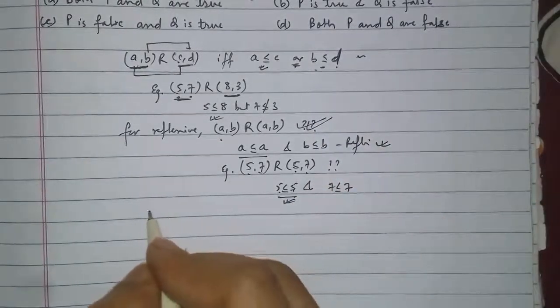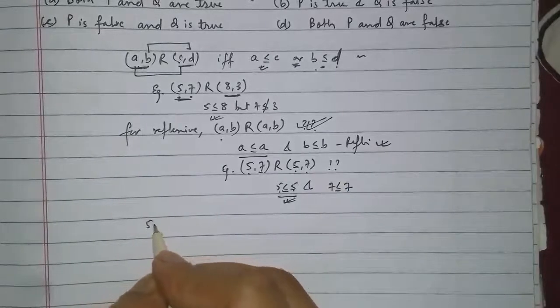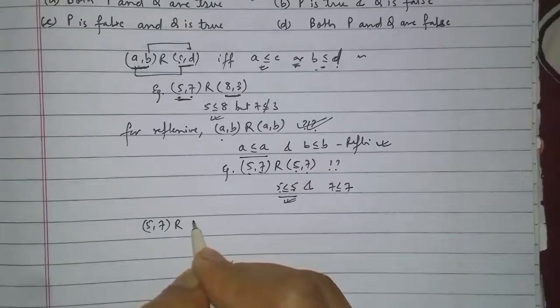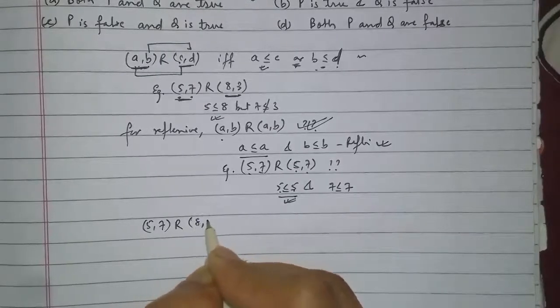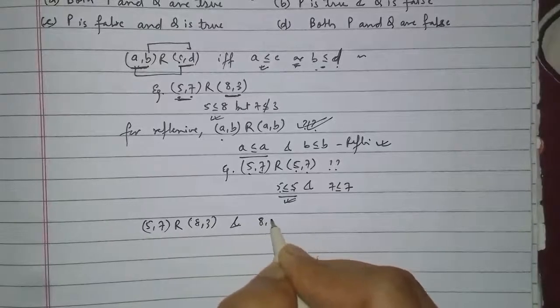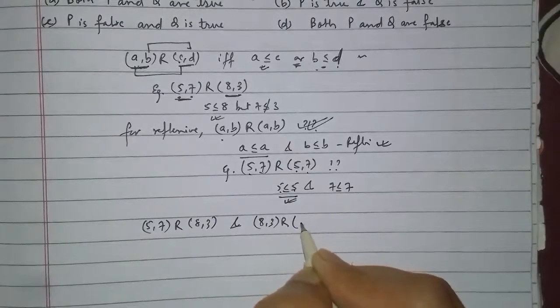Now we will check transitive. Suppose that (5,7) is R related to (8,3) and (8,3) is R related to (4,3).